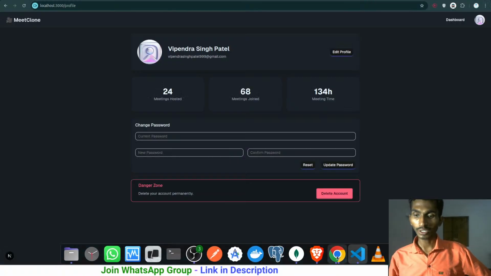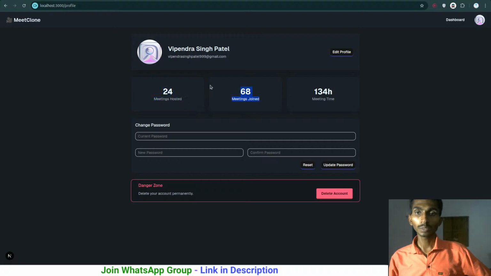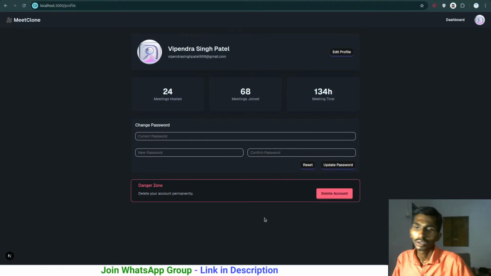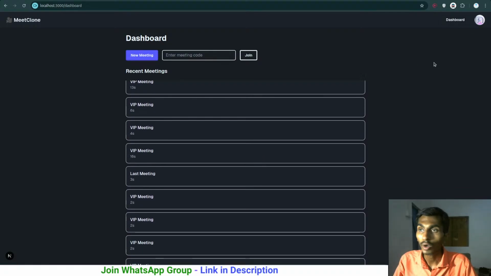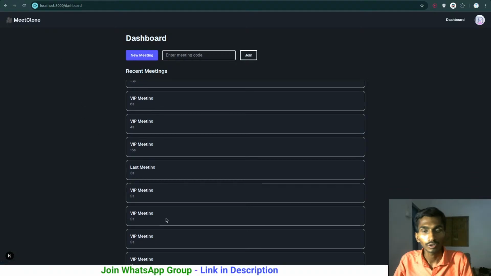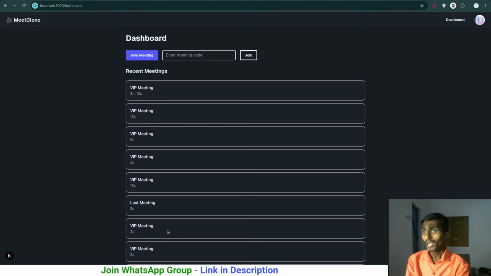But as we have this particular option here, meeting hosted and meeting joined, if you hosted the meeting, it should be here. If you joined the meeting, it should be here. Meeting time, okay, we can simply use a MongoDB aggregation pipeline, and that can be calculated easily by going through all of them. So not really a big problem, and this is how it should go. All these things are going to be done tomorrow. Tomorrow we will finally even work on this beta part. This way tomorrow or the day after the whole project will be done. Then we will work on the deployment part. We will be deploying it and all, and let's see how it goes.